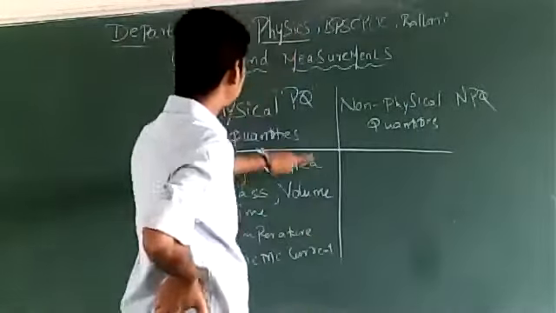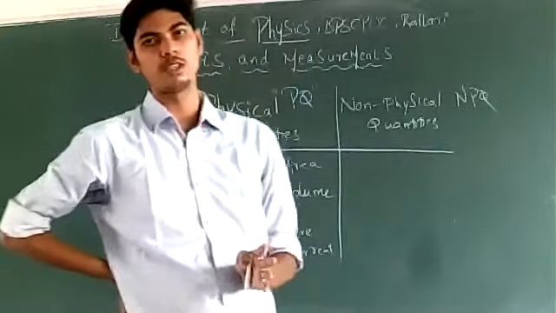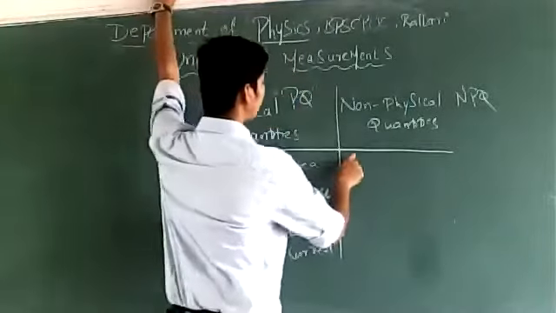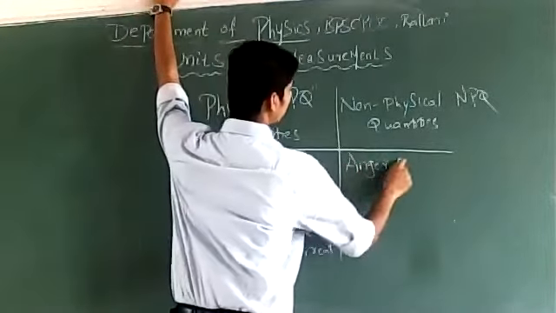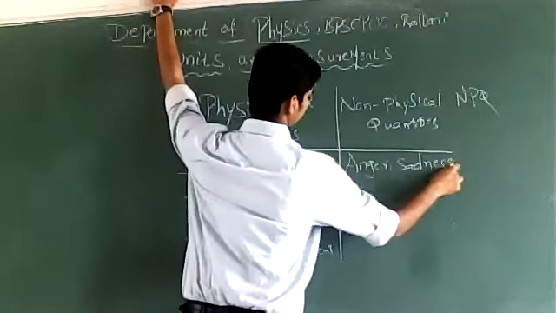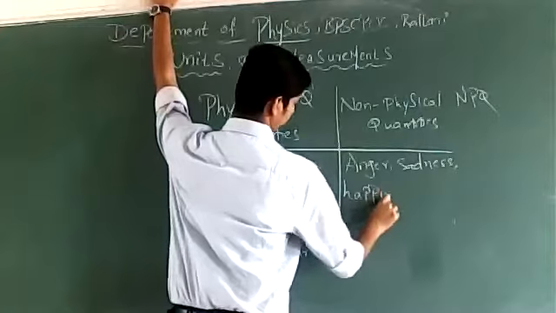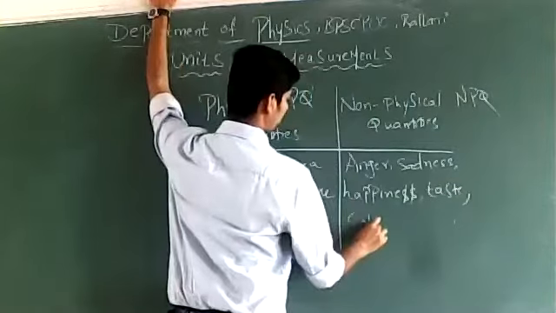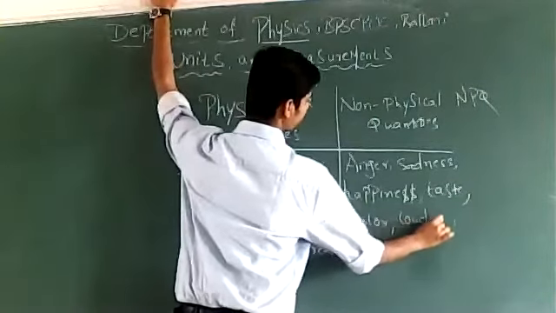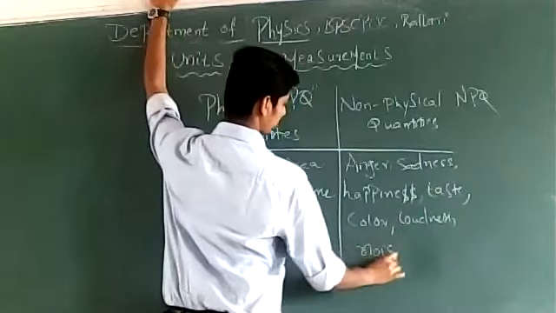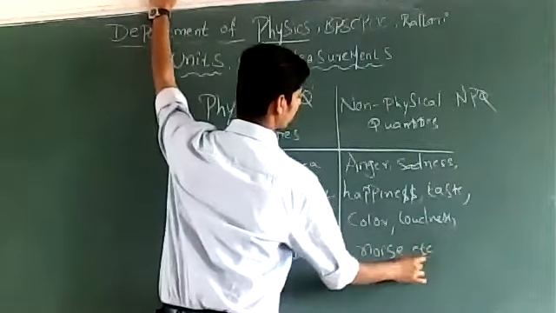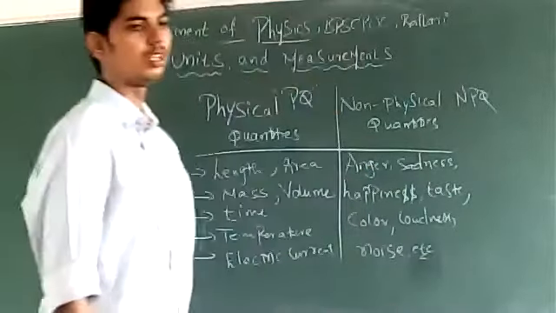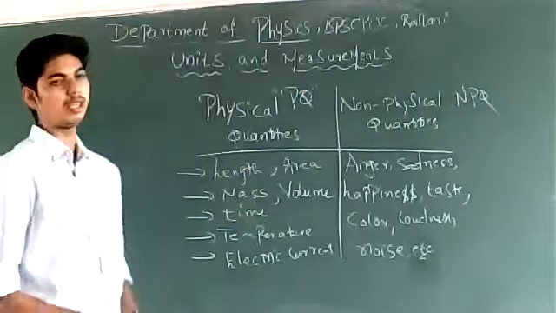So these are the quantities which can be measured. The quantities that can be measured are called physical quantities. On the other hand, there are some quantities such as anger, sadness, happiness, taste, color, loudness, noise, etc. which cannot be measured. Such quantities which cannot be measured are called non-physical quantities.